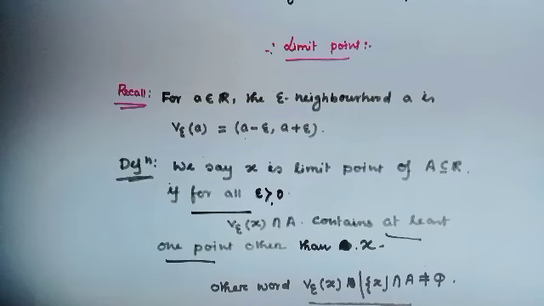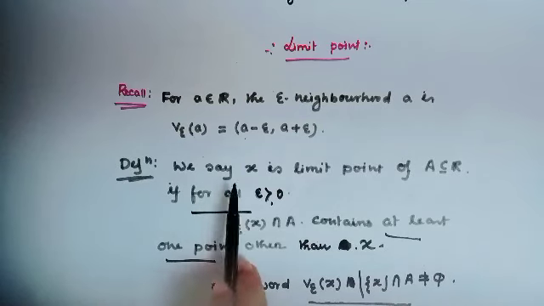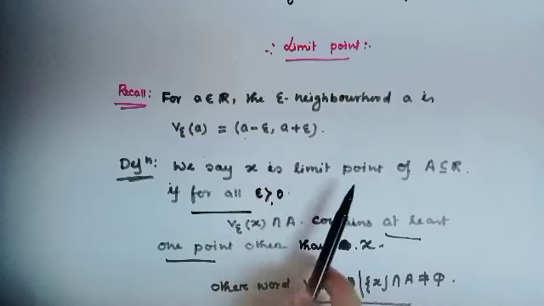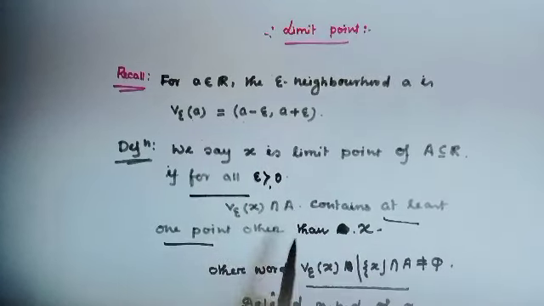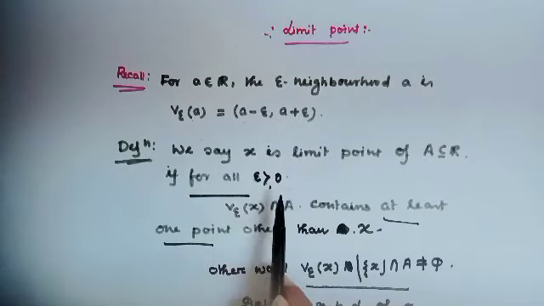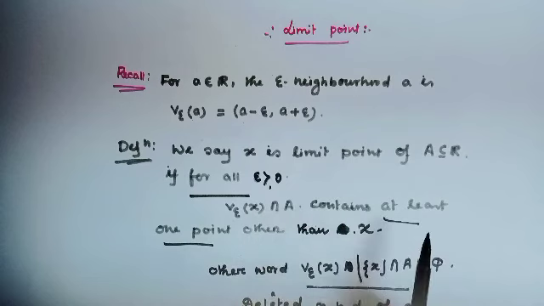What is the definition of a limit point? We say x is a limit point of A, a subset of R, if for all epsilon greater than 0, V_epsilon(x) intersect A contains at least one point other than x.